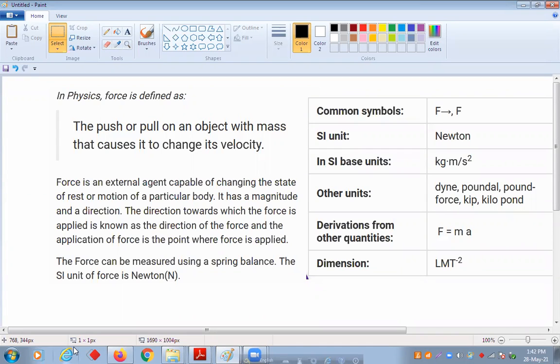What does Newton mean? If a 1 kg object is pushed in such a way that it gets an acceleration of 1 meter per second squared. Mind it, suppose this object was of mass 1 kg.